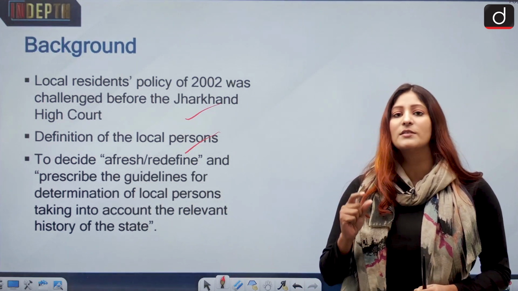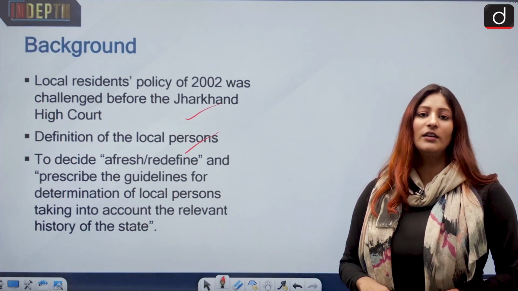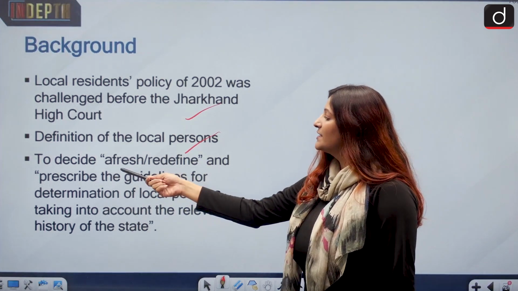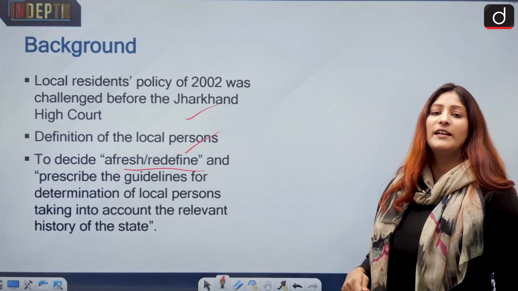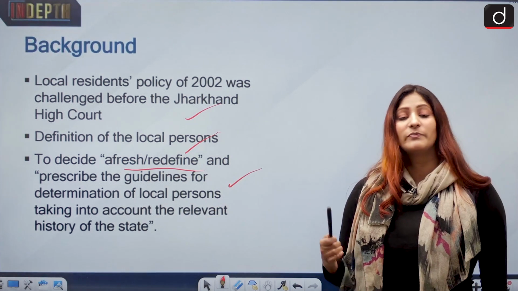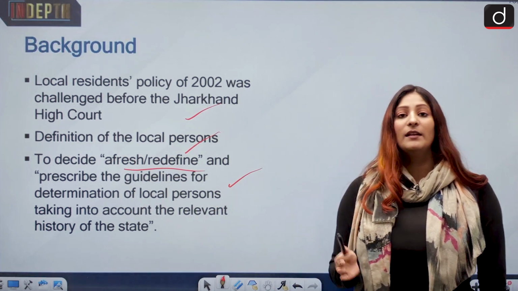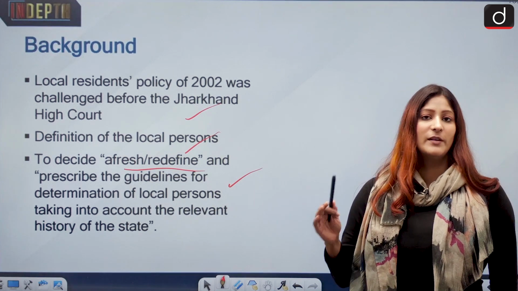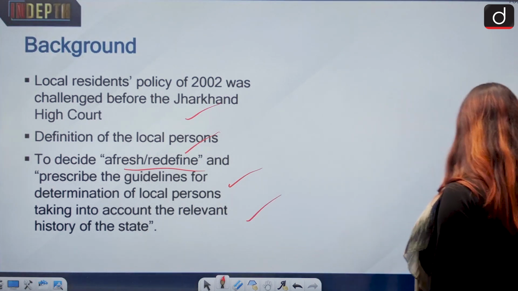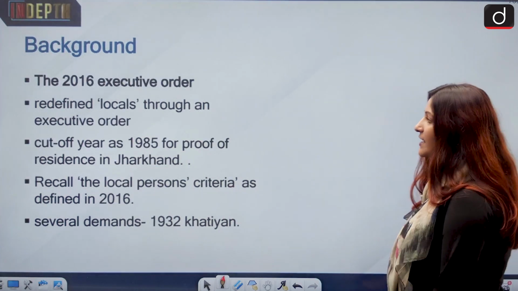So, how local person should be defined, that was not agreed to by the court. Now, the court said that we have to decide afresh and redefine and prescribe the guidelines for determination of local person, because if we do not do that, maybe very genuine local persons will be out of the benefit sphere. So that was there. Moving ahead, then comes the 2016 executive order.